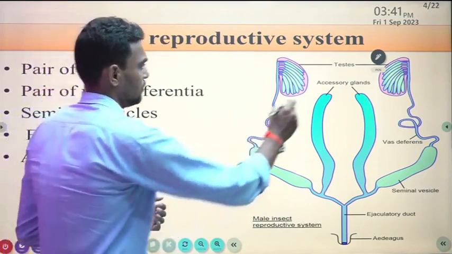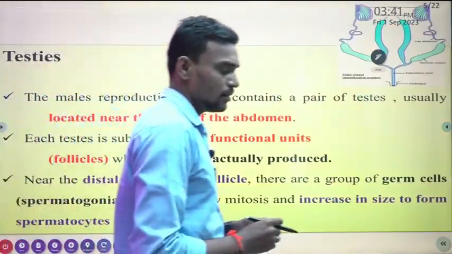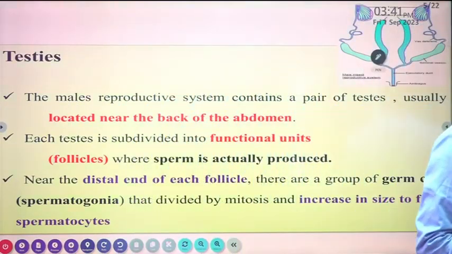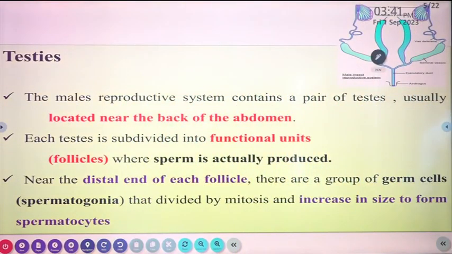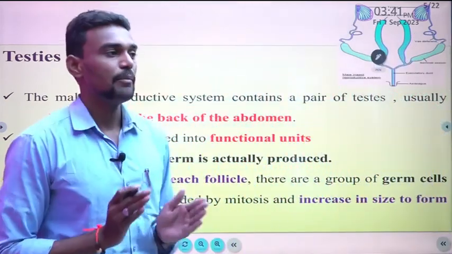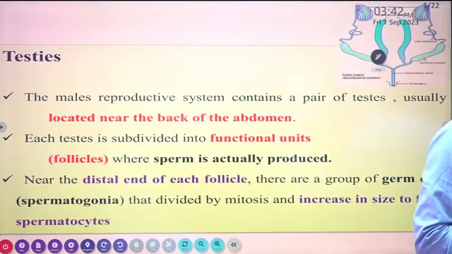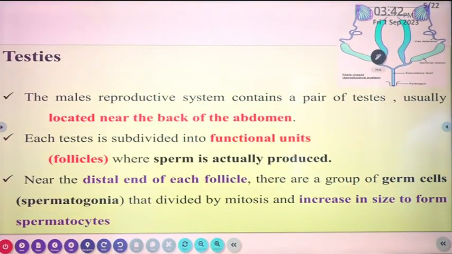So, testes. Testes are in two pairs. They are located near the back of the abdomen. The abdomen, as we have seen, plays a major role for reproductive purposes.